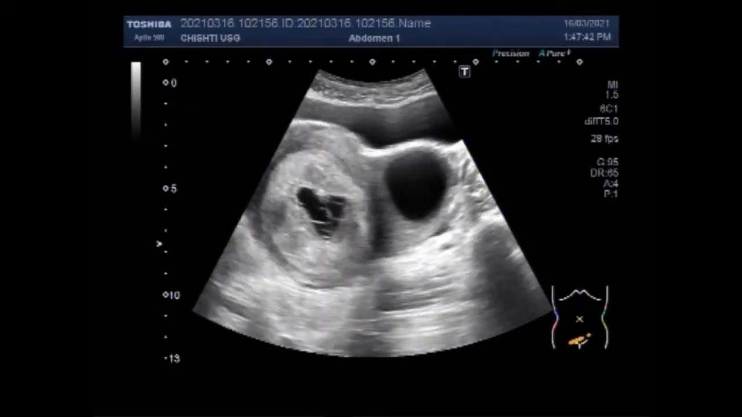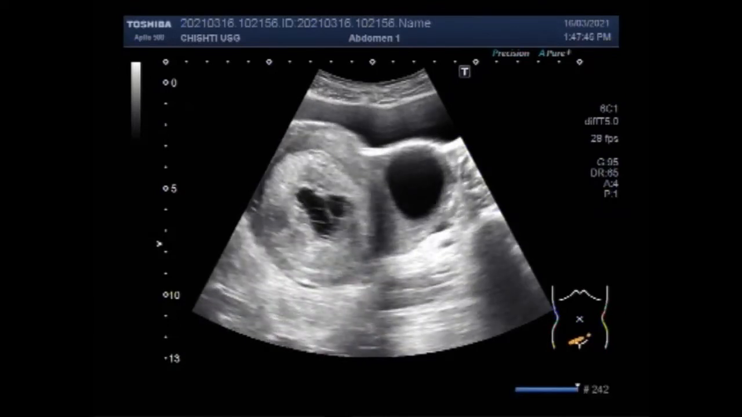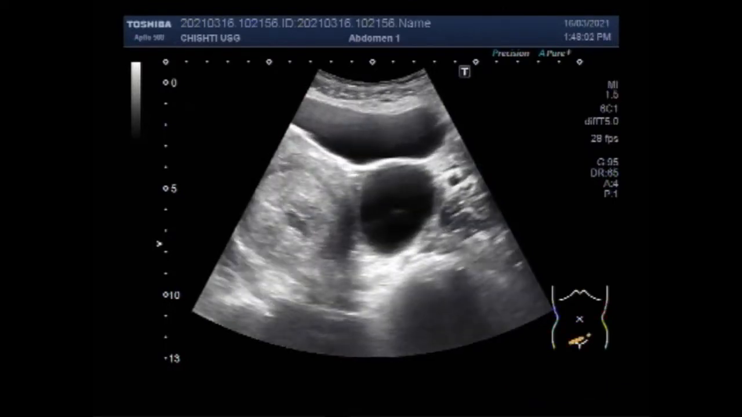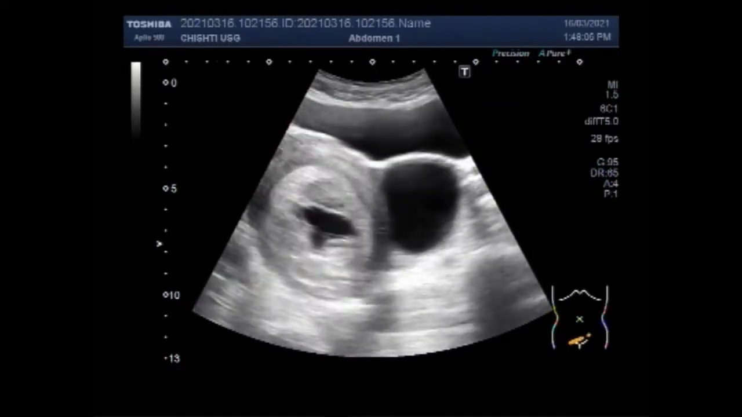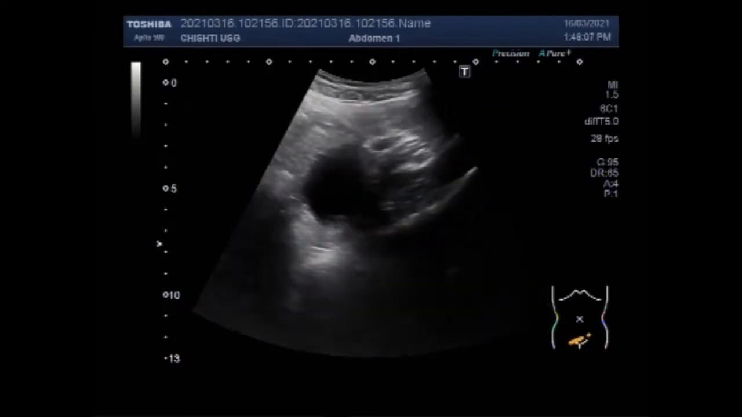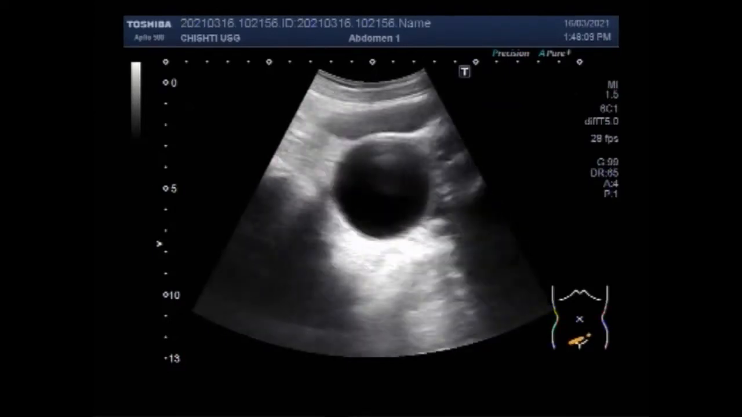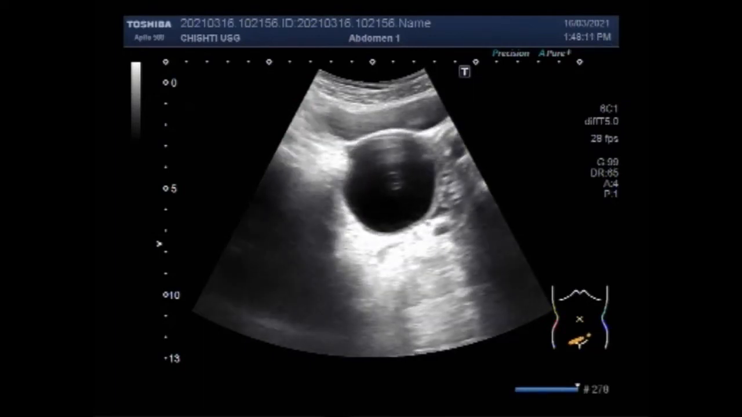Again, you can see the ovarian cyst, large ovarian cyst, and the gestation sac having no fetal pole in it, but some macerated POCs, clotted blood, or debris is seen inside the gestational sac. Now you can see the ovarian cyst. The ovarian cyst is quite large.